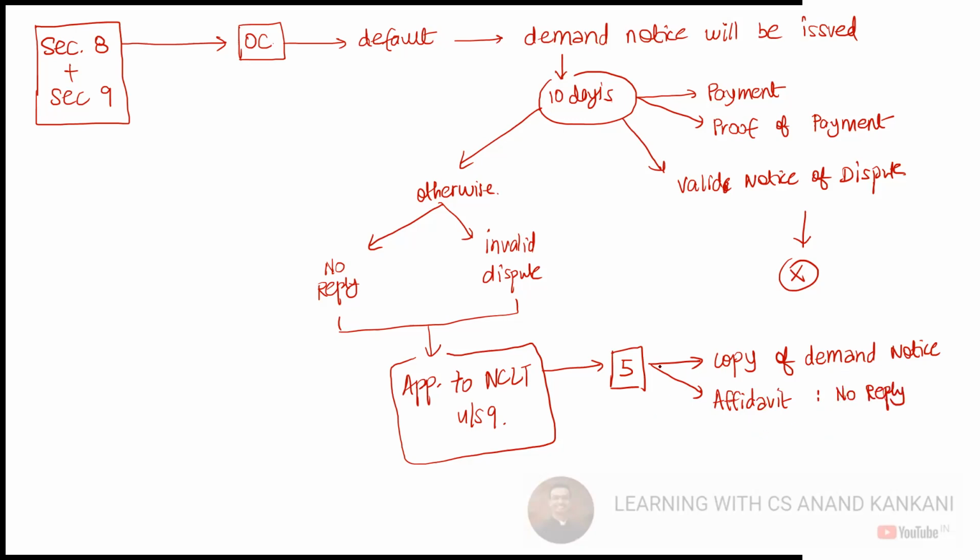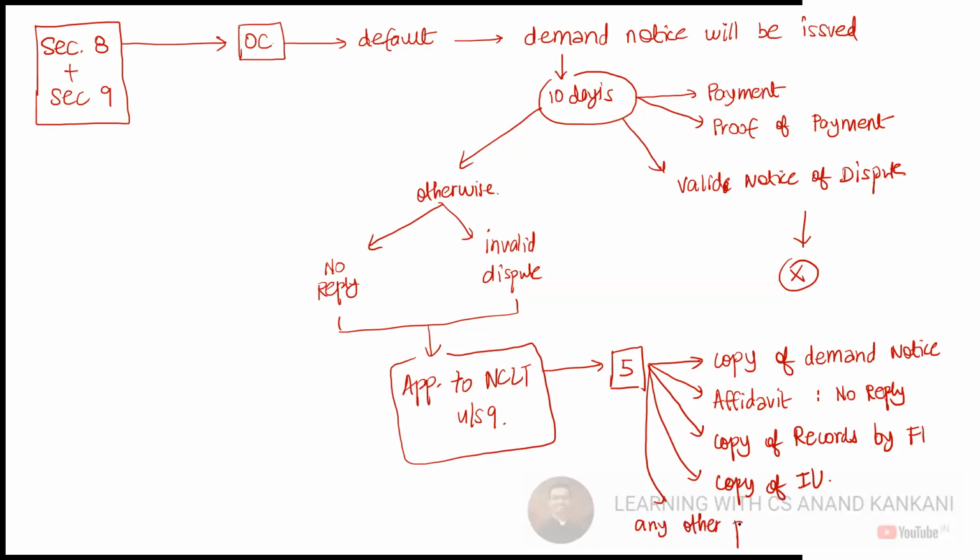Thereafter, the copy of records by financial institutions, if maintained by them. Then there can be the information utility showing that no payment is made, or any other proof of non-payment. Got it?